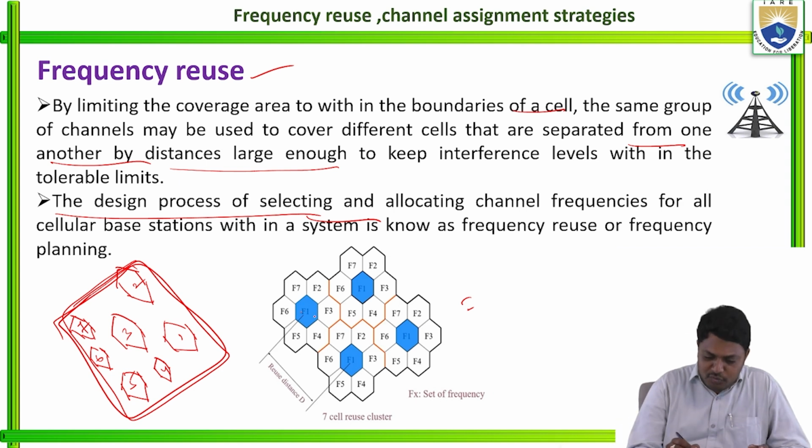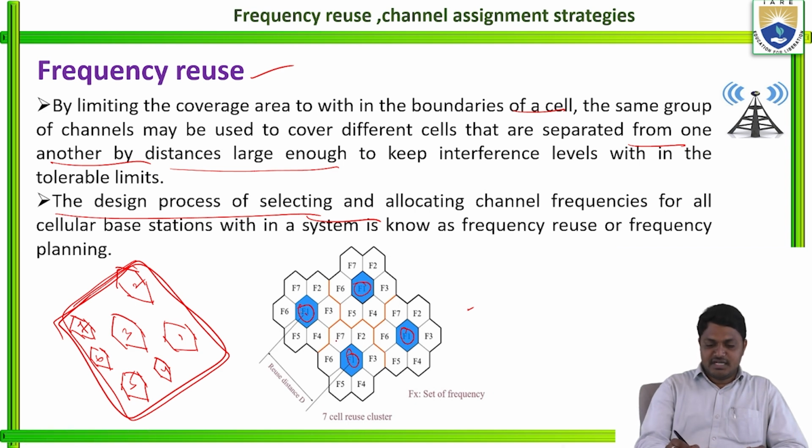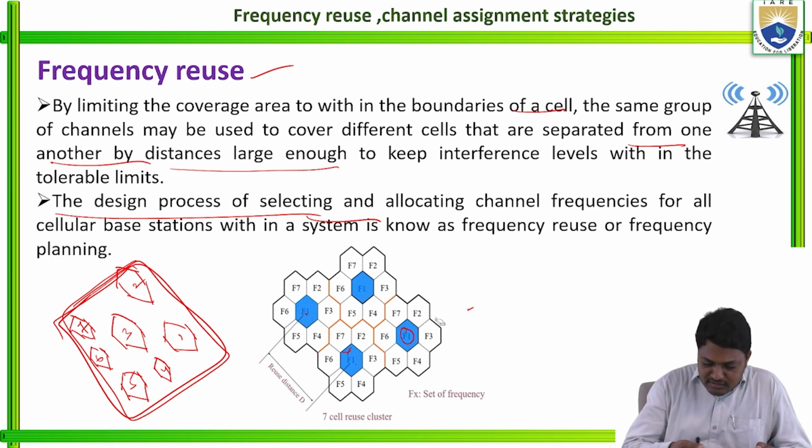See here, the blue color cells are available here. These are the F1s, right? See the cell number here, I allocated that as F1. So these F1s are nothing but the frequency reuse, and the distance from here to here, see, this is the distance, is the reuse distance D. And see here, orange color lines are also available here.